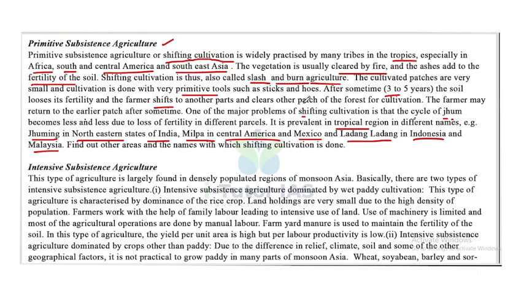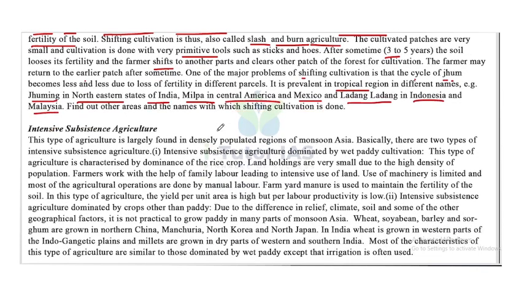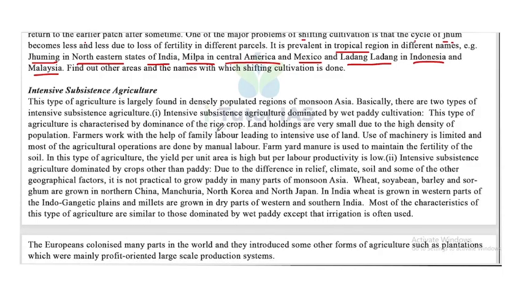Now the next one is intensive subsistence agriculture. This type of agriculture is largely found in the densely populated regions of monsoon Asia. Basically, there are two types of intensive subsistence agriculture. First, the intensive subsistence agriculture dominated by wet paddy cultivation. This type of agriculture is characterized by the dominance of the rice crop.